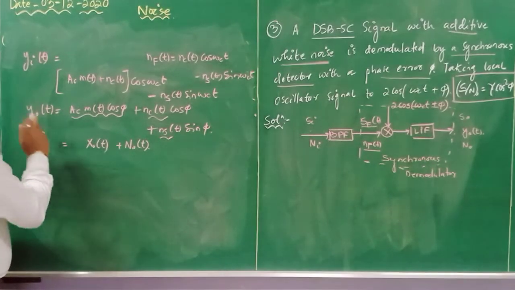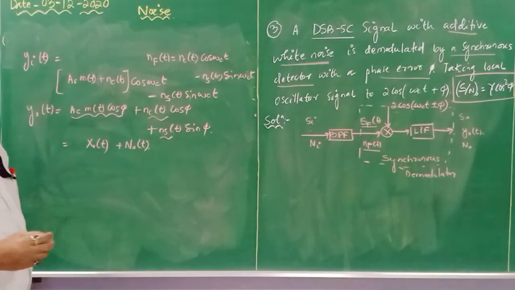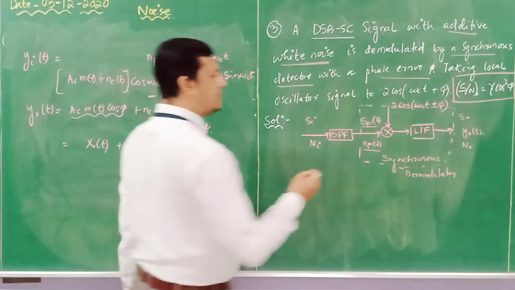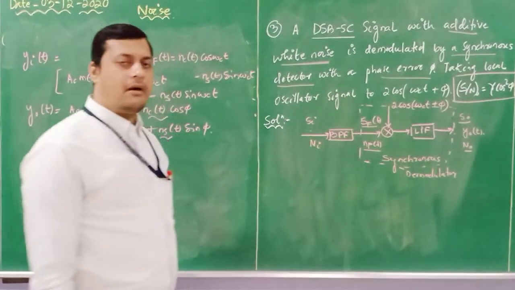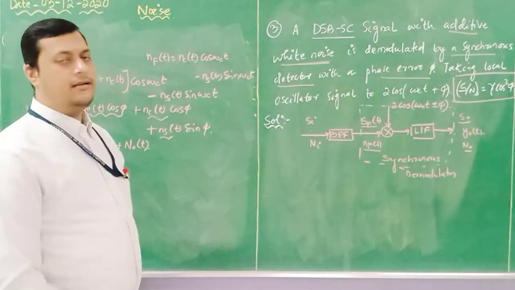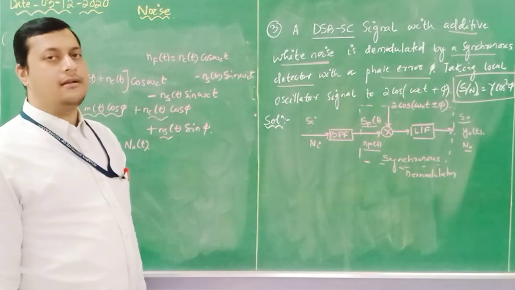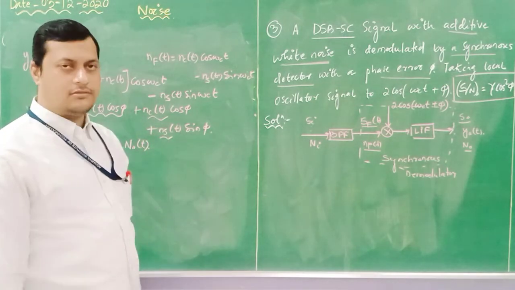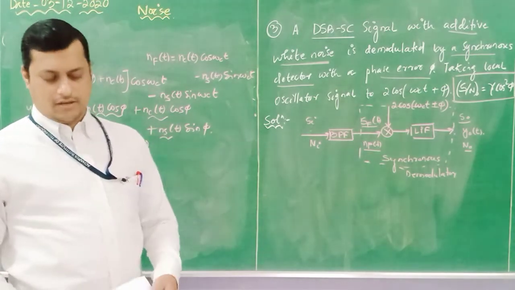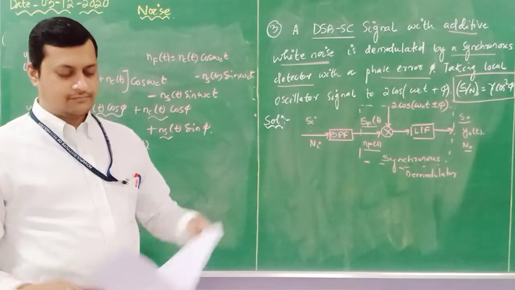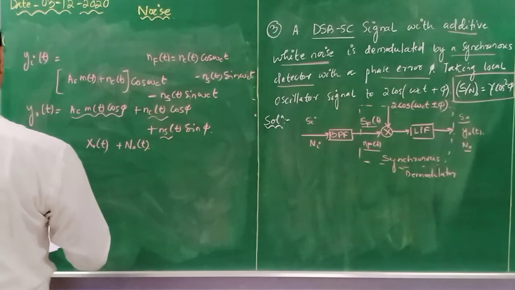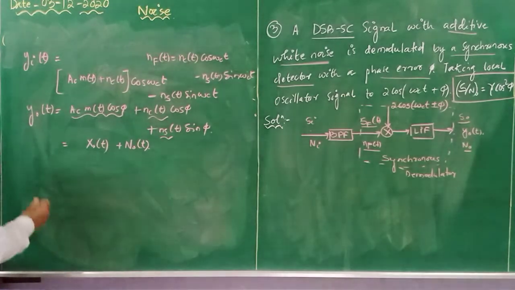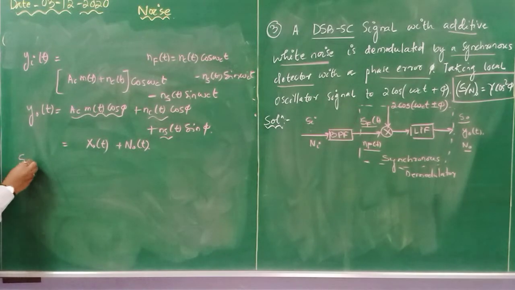Now we need to calculate the power, because here, as you can see, S naught and N naught are the signal power and the noise power. I need to calculate them, and then I will divide these two to determine the signal to noise ratio. So I need to calculate the signal power.